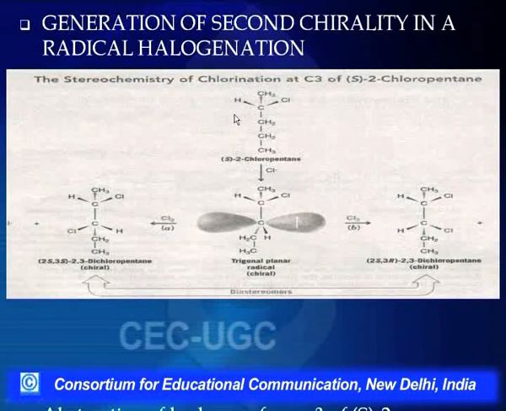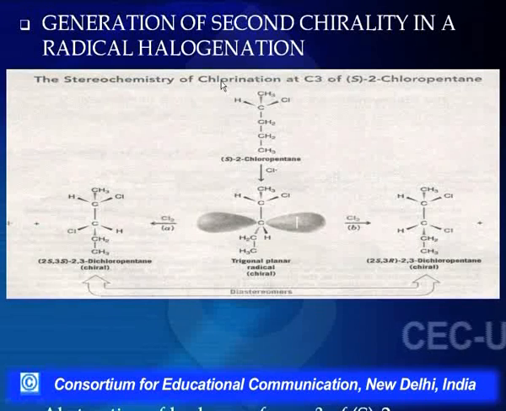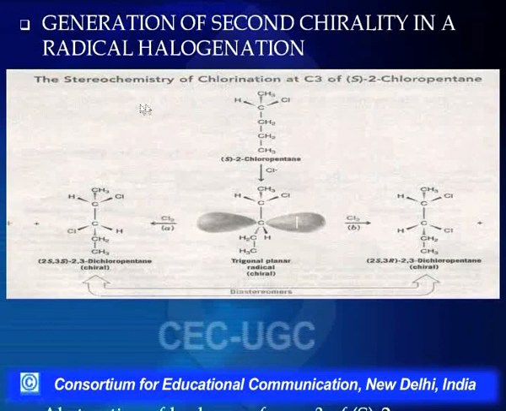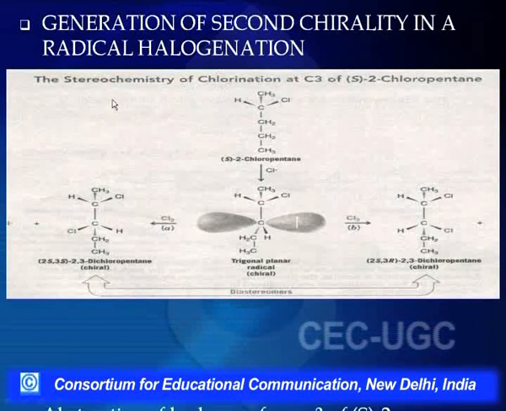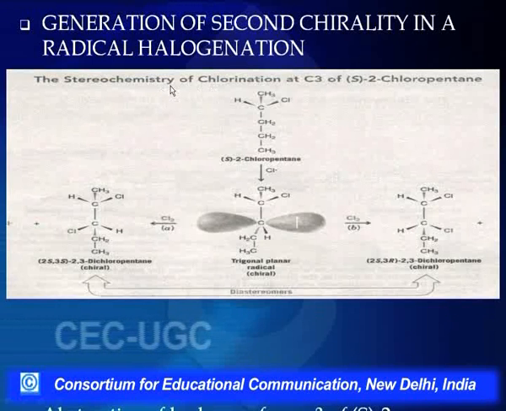What are diastereomers? Diastereomers are stereoisomers which may or may not be optically active, and they are not superimposable mirror images of each other, and they can have different properties also.